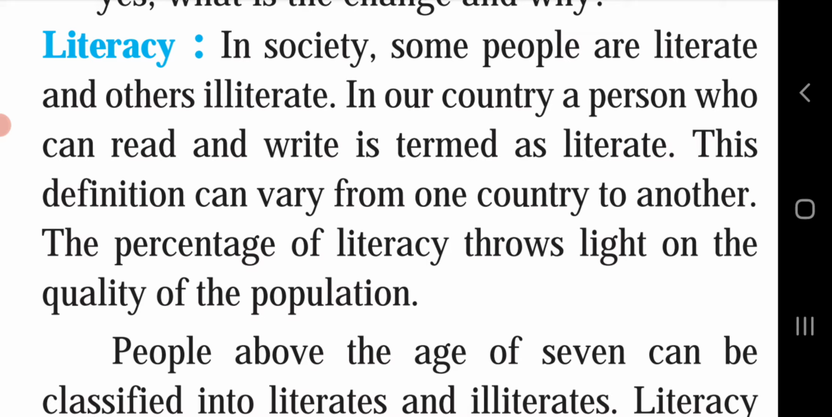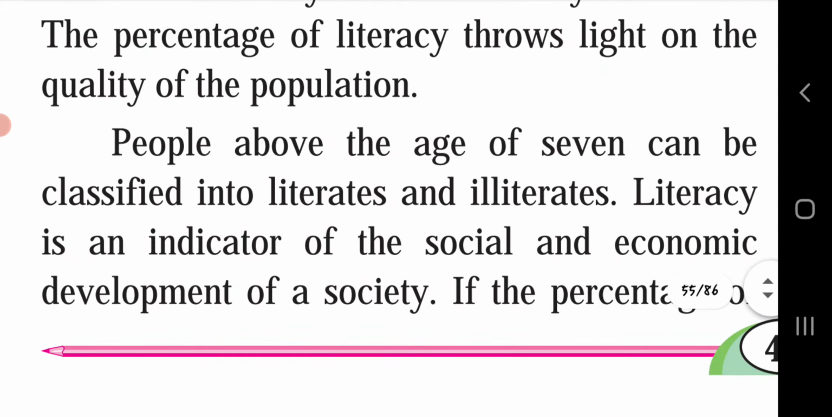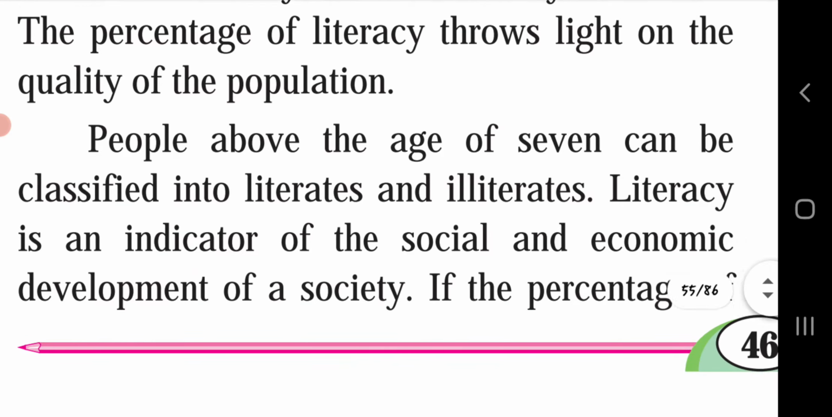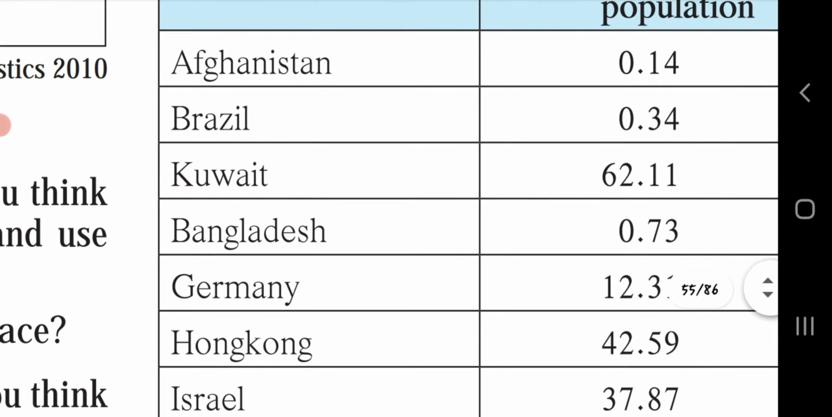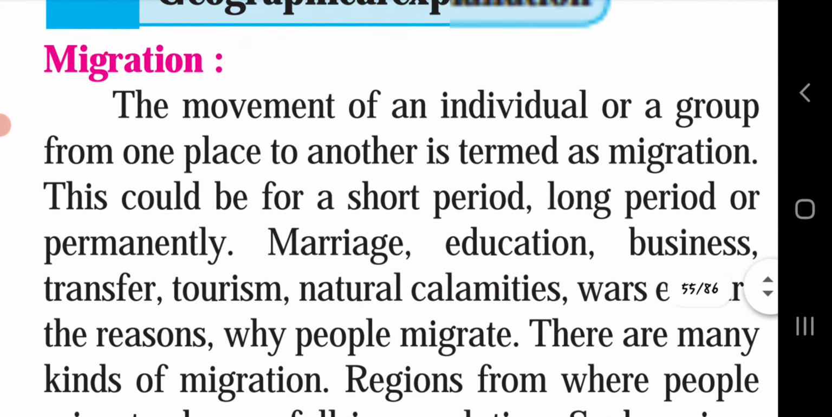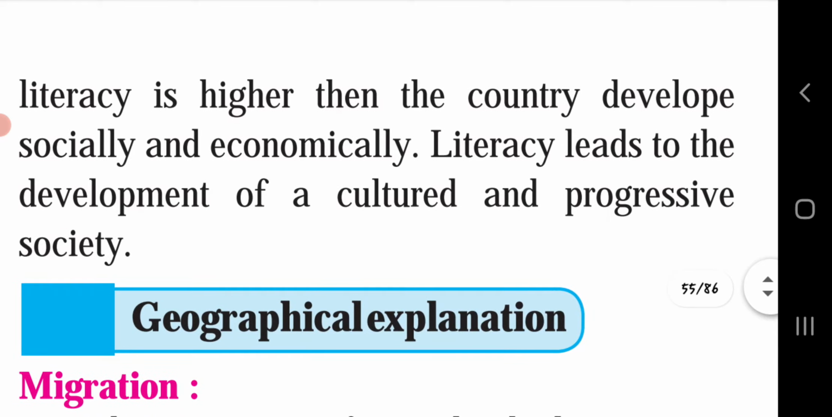The percentage of literacy throws light on the quality of the population. People above the age of 7 can be classified into literates and illiterates. Literacy is an indicator of the social and economic development of a society. If the percentage of literacy is higher, then the country is developed socially and economically. Literacy leads to the development of a cultured and progressive society. If the population is maximally literate, it helps us to move towards the development process.